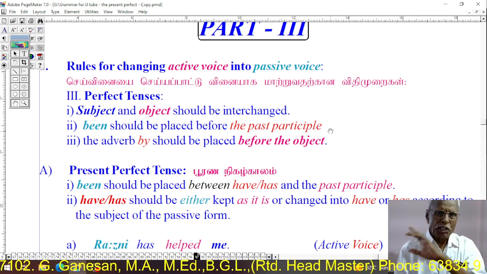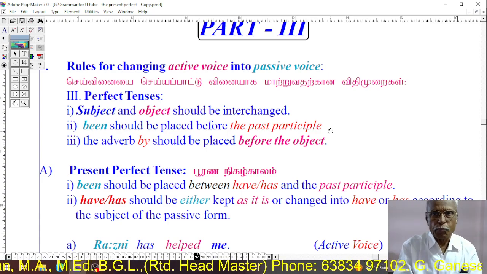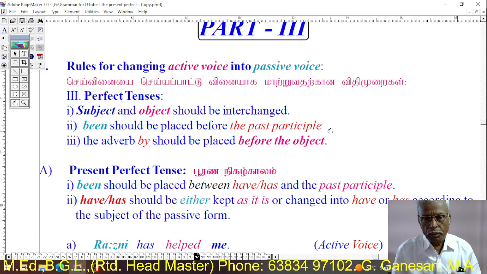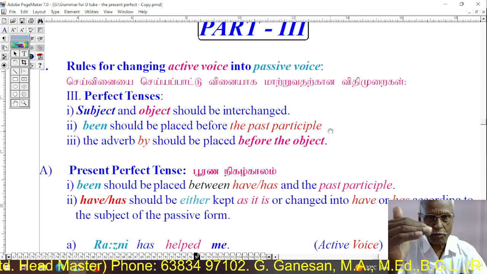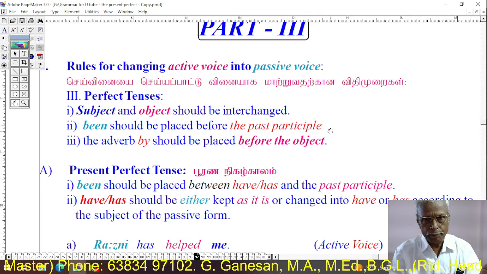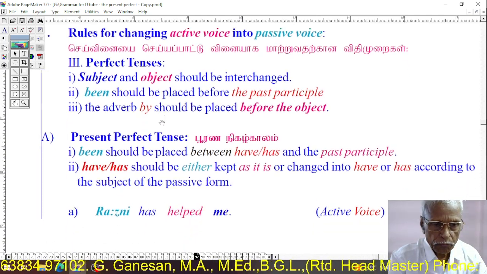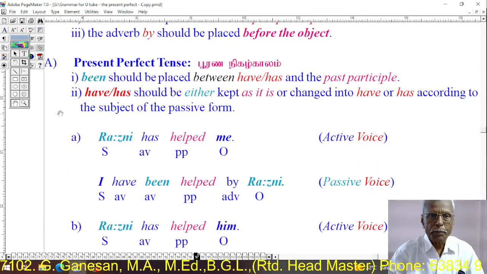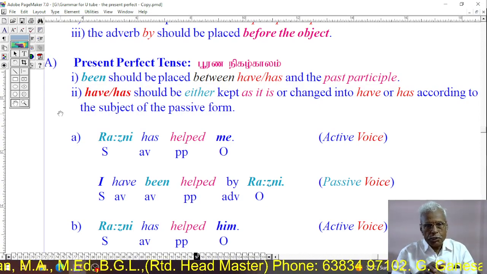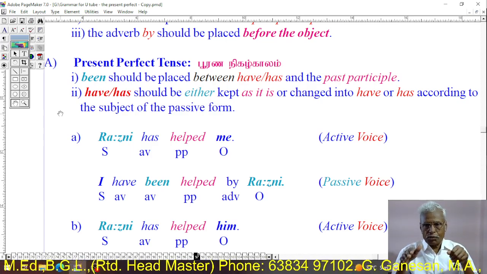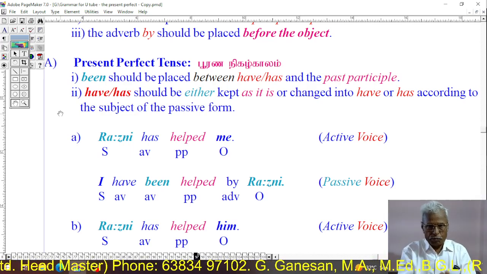The 3 rules: interchange of subject and object, placing been before the past participle, and placing by before the object of the passive form. These are the general rules for converting perfect tenses from active into passive voice. Now let us see first present perfect tense. What are the rules? Been should be placed between have or has and the past participle.